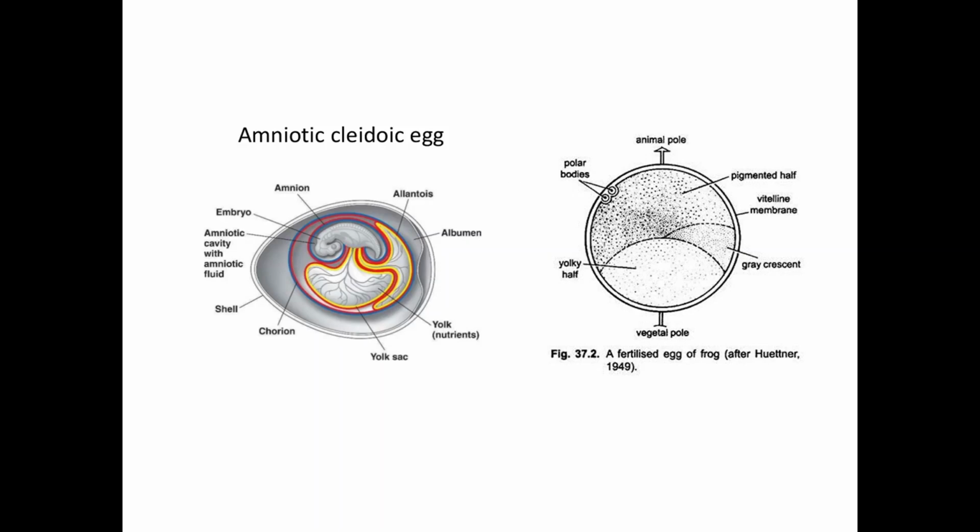This is a cleidoic egg. Okay, the hen's egg is a cleidoic egg, and frog's egg is a non-cleidoic egg. This side, this is the non-cleidoic egg.